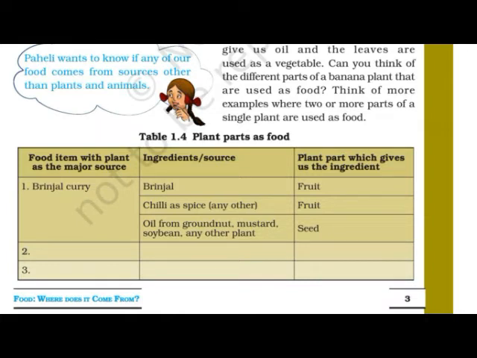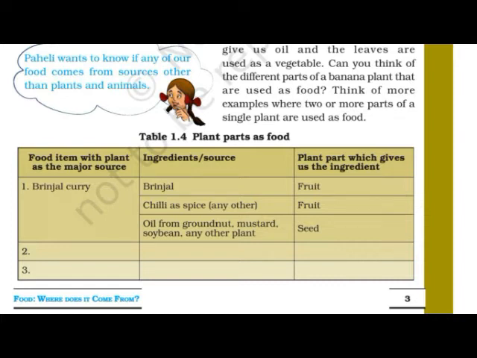See, what is the heading for table 1.4? The heading is plant parts as food. For example, see the first column of table 1.4: food item with plant as the major source. The second column is for ingredients or sources. And the third column is the plant part which gives us the ingredients. Here one example they have given as a demo.